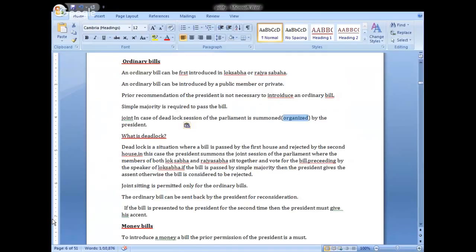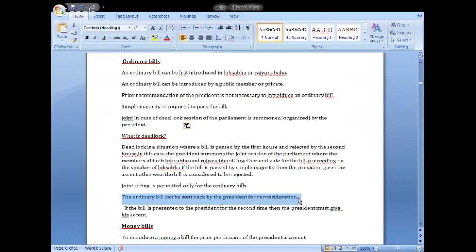Important, kindly pay attention. The joint sitting is permitted only for ordinary bills, not for money bills, not for constitutional amendment bills. The ordinary bill can be sent back by the president for reconsideration.